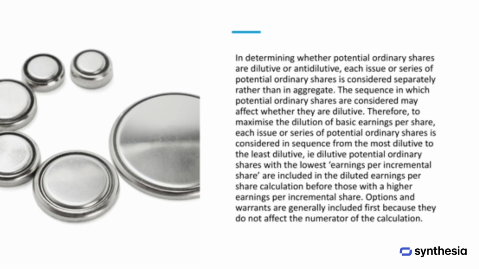When deciding whether potential ordinary shares are dilutive or anti-dilutive, each issue or series of shares is considered separately, not in total. The order in which they are considered can affect the result. To maximize the dilution of basic earnings per share, shares are evaluated in sequence from the most dilutive to the least dilutive. This means that shares with the lowest earnings per incremental share are included first in the diluted earnings per share calculation, followed by those with higher earnings per incremental share. Options and warrants are usually included first because they do not change the profit or loss used in the calculation.